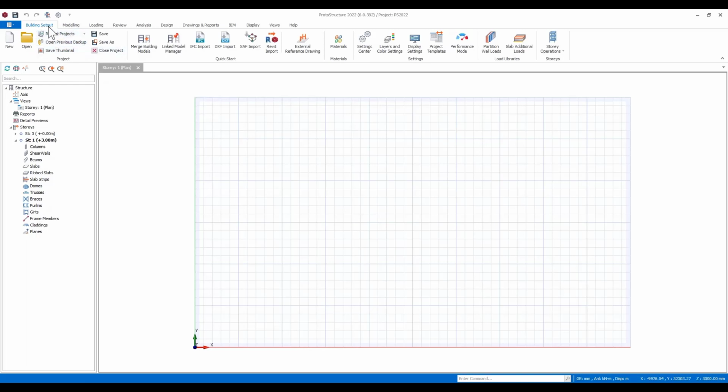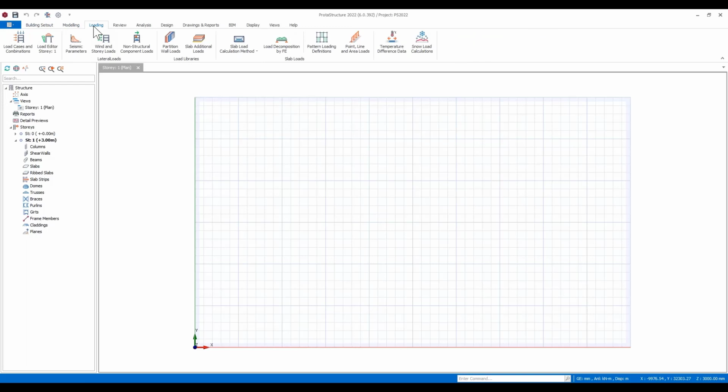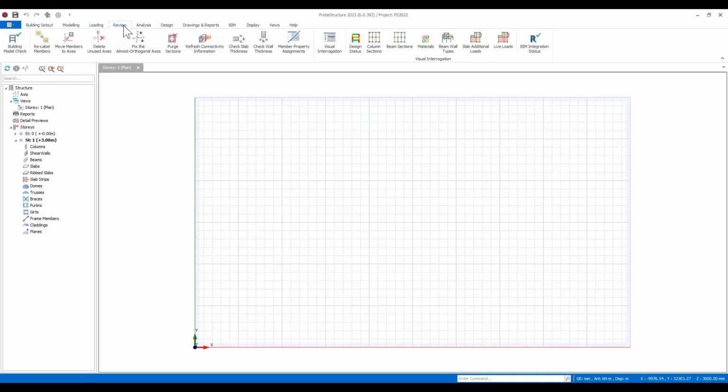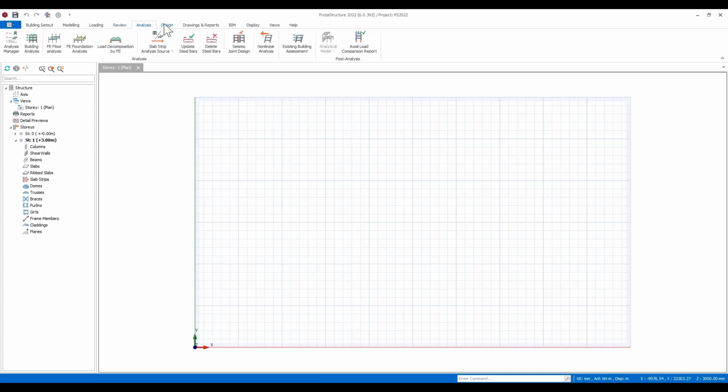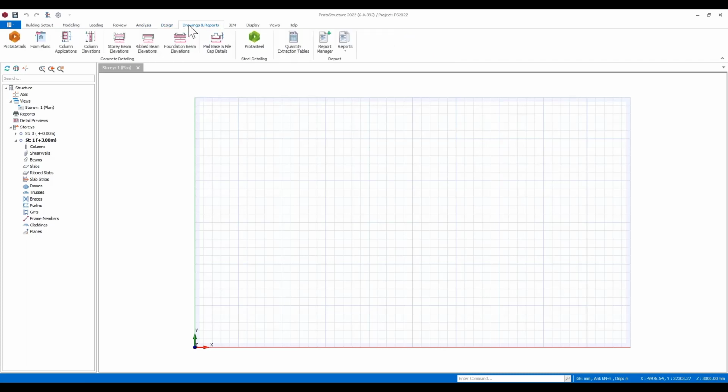You can start with building set out, you can then move to modeling, where you can create your different elements, you can load things, you can review different aspects of the model before you move into your analysis and design. Once you've finished the design, you can then start to produce your output, so your drawings and your reports, as well as integrate it and connect it with other platforms that you may be interested in. So we've laid this out in a very simplistic way to enable you to logically move through a project that you're working on.